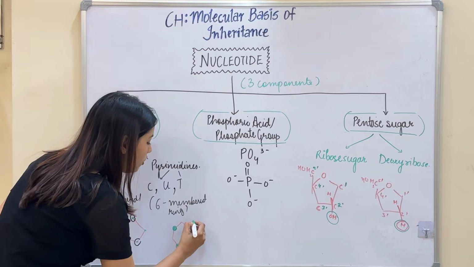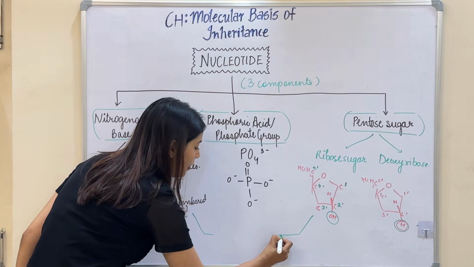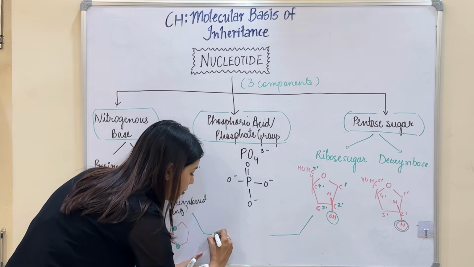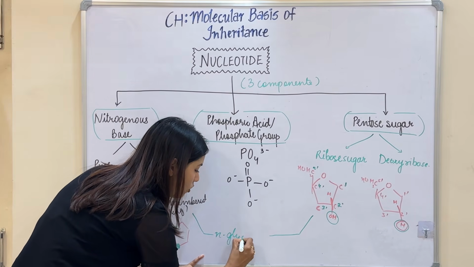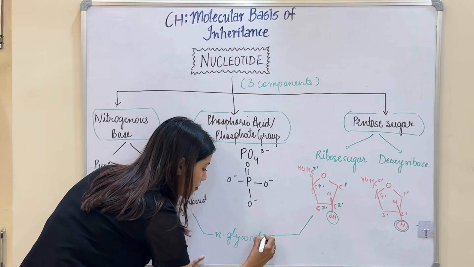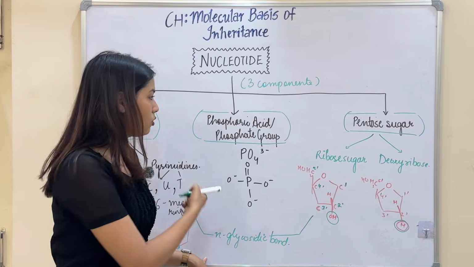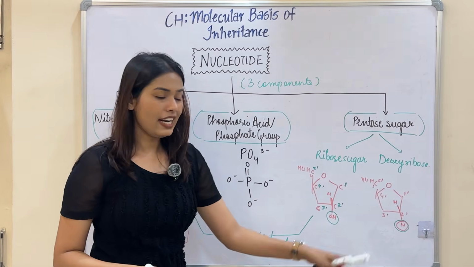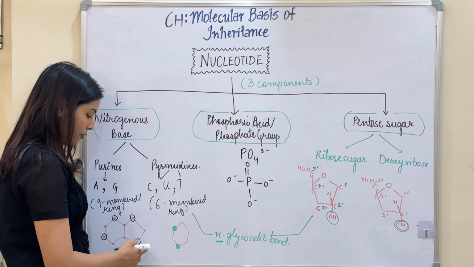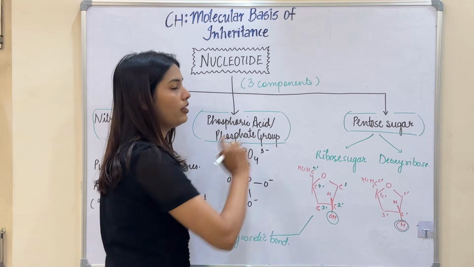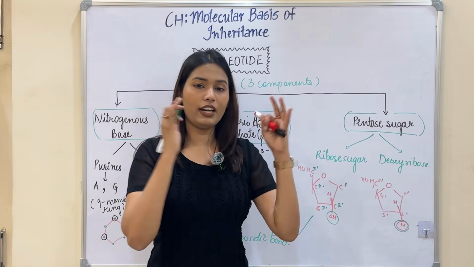Here one thing you have to remember is that when a nitrogen base combines with a pentose sugar, it bonds with a specific bond, which is the N-glycosidic bond. Glycosidic bond means it is going to form a bond with the sugar, and N comes from the nitrogen, because this nitrogen group is going to form a bond with the pentose sugar. So let's just see how these three components are going to arrange themselves.